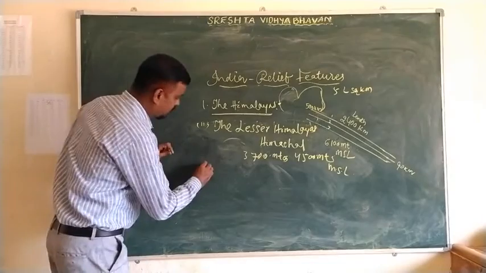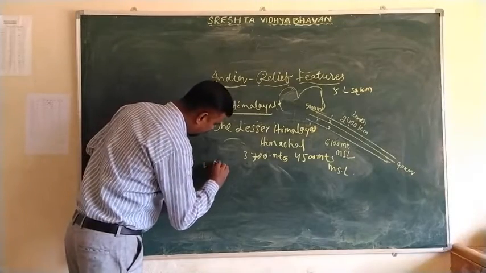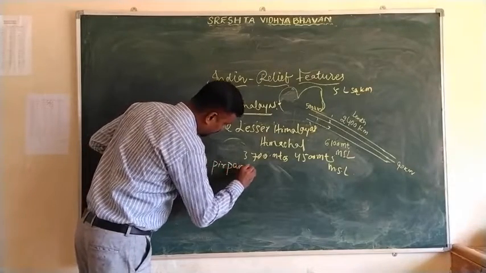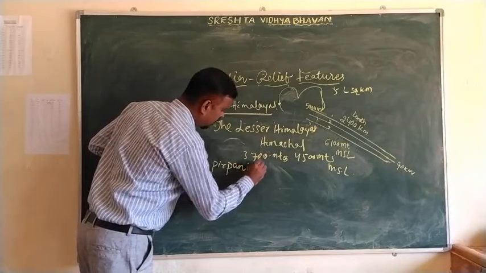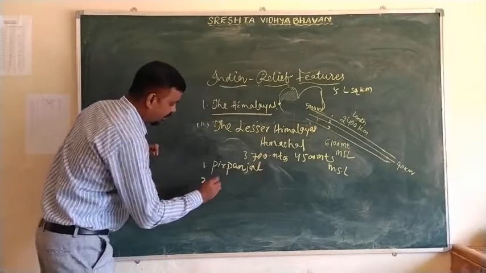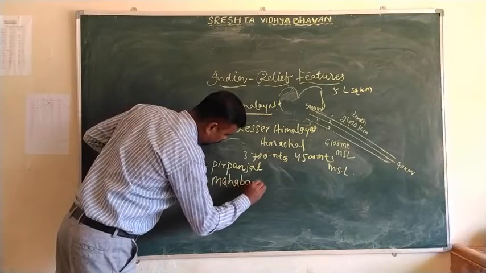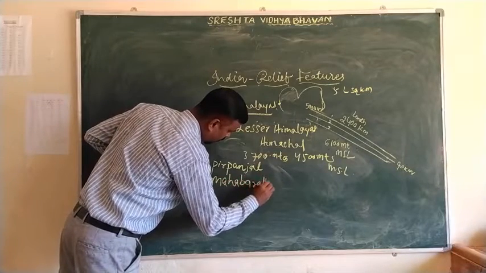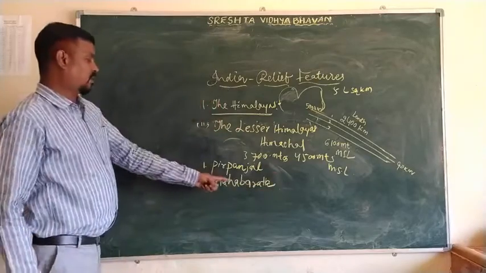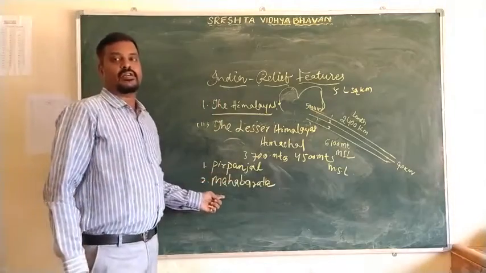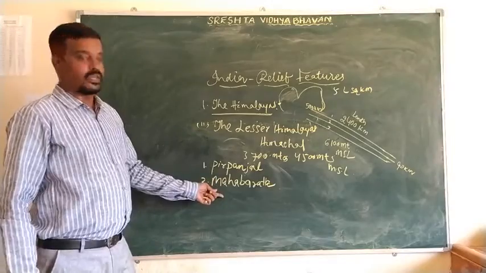The first one is the Pirpanjal range, and the second one is the Mahabharata range.